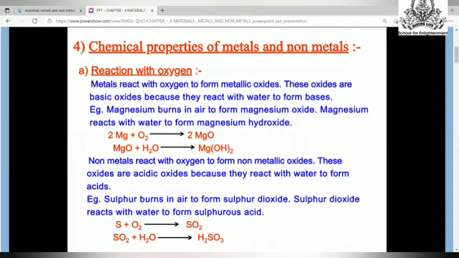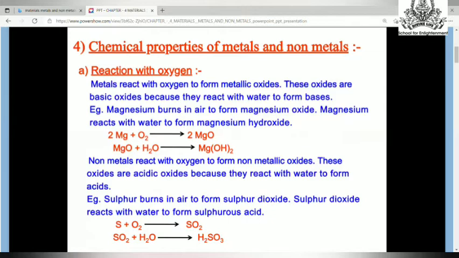Next, we will learn about chemical properties of metals and non-metals. First we will learn how metals and non-metals act when they react with oxygen. Reaction with oxygen also means burning, because burning can be carried out only in the presence of oxygen. So, different metals react differently with oxygen according to their reactivity level.